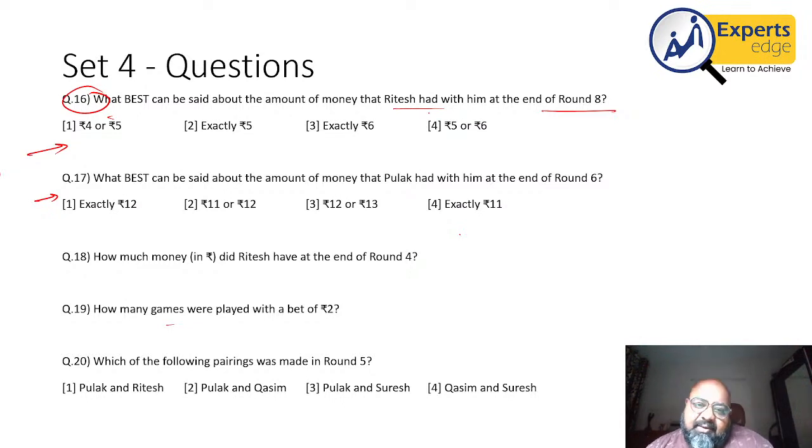Going forward, we will look at questions topic wise as well. So in the coming lecture series, we will look at different topics in LR. We will keep going back to previous year questions to see how you could have attempted those questions better. And maybe sometime next week we'll also have a small session on how to prepare going forward for LRDI, because for maths the plan seems to be pretty simple. For English also, there is some idea of what you're doing. LRDI is very, very perplexing. So sometime next week we'll have a session on how to prepare in the next 4 or 5 months for the LRDI section.